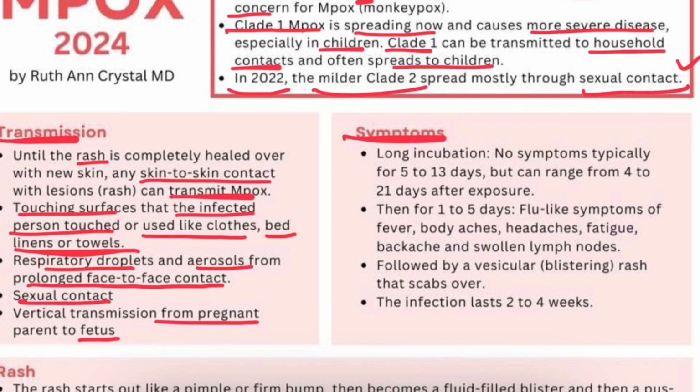So we'll see now the symptoms. It has a long incubation period, which can range from 4 days to 21 days after exposure. After that, the symptoms start appearing. Typically, no symptoms appear for 5 to 13 days.